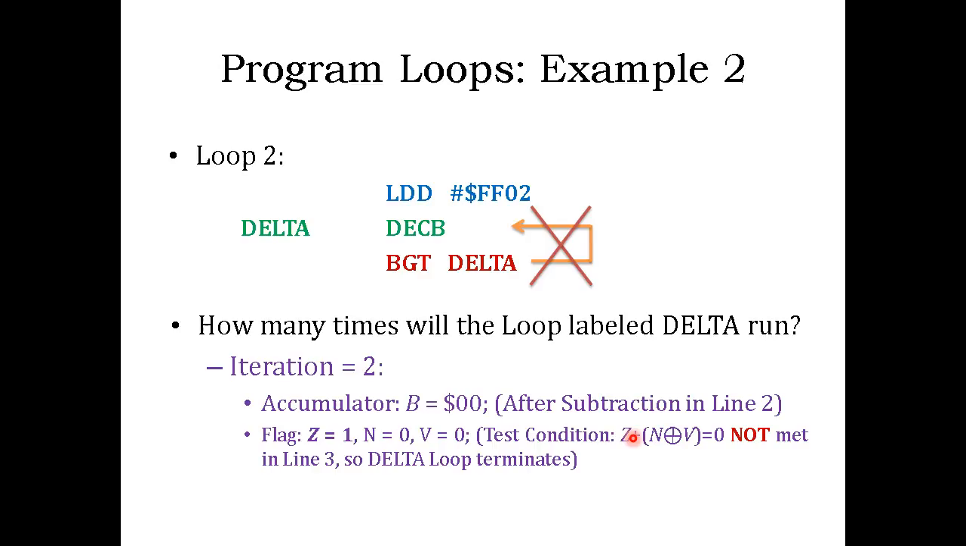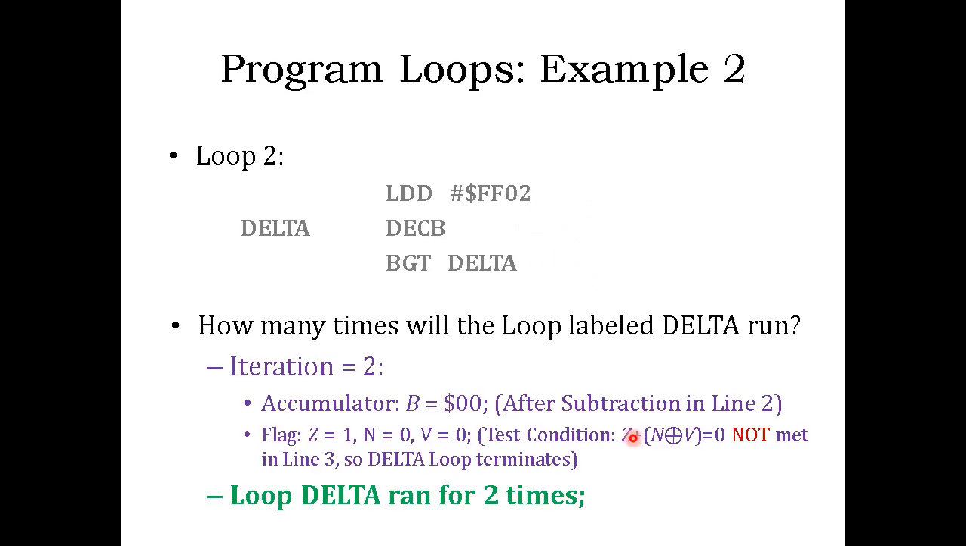So that's not true. So this is actually the last time your program ran. I mean, your branch made, like BGT made, right? So the loop delta will actually run for only 2 times. Any question?